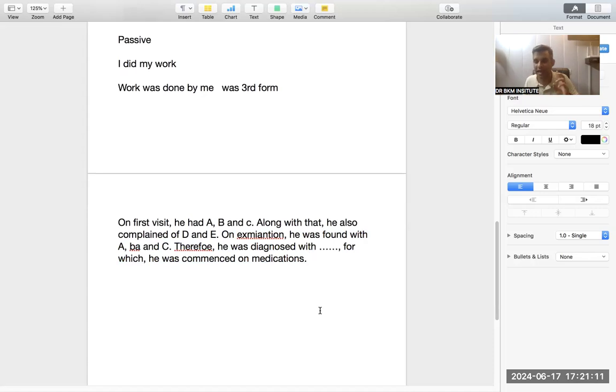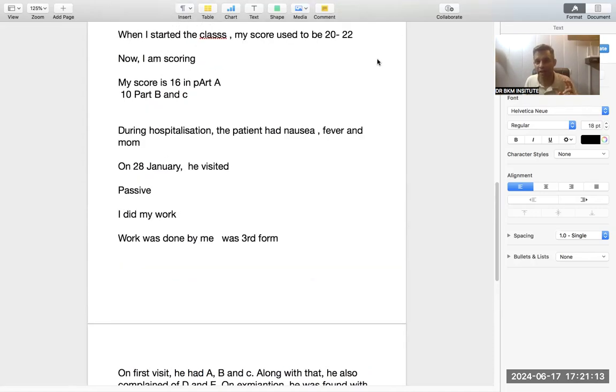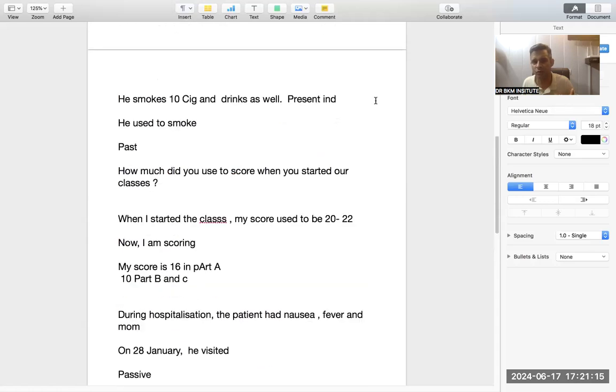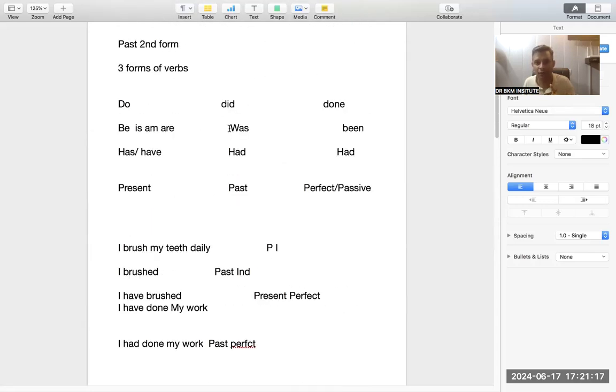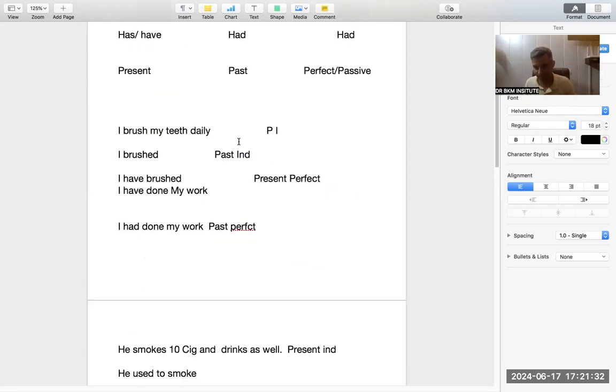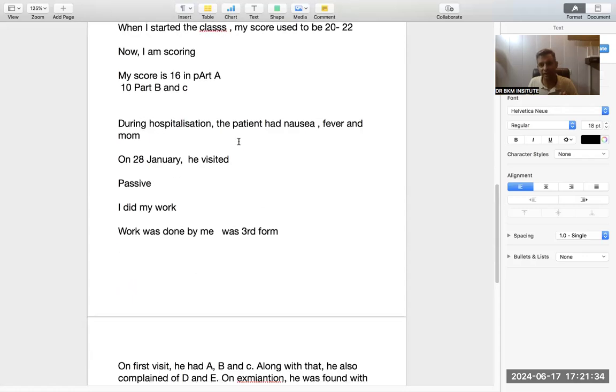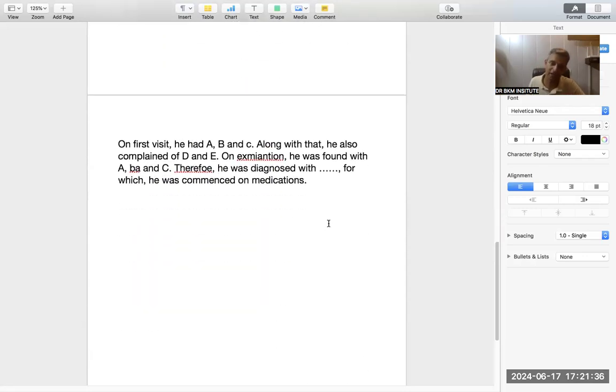Past means past. Anything that is in the second form. Again, you will say, sir, he was having is not second form. Again, remember, was is a helping verb that is a second form. Is, am, are, was, were, been. Been is the third form. So anything when you listen to did, was, and had means past. Always. So please listen to this video. This will definitely improve you.